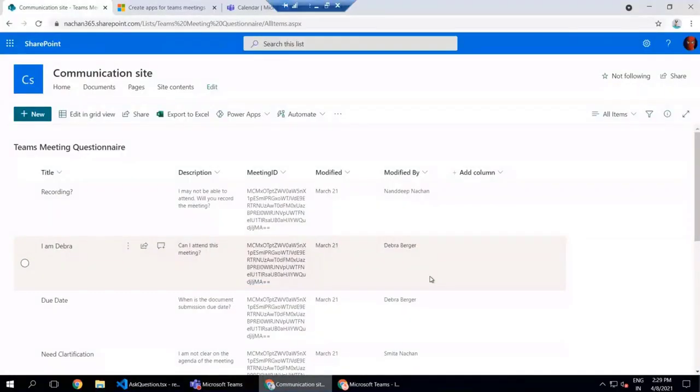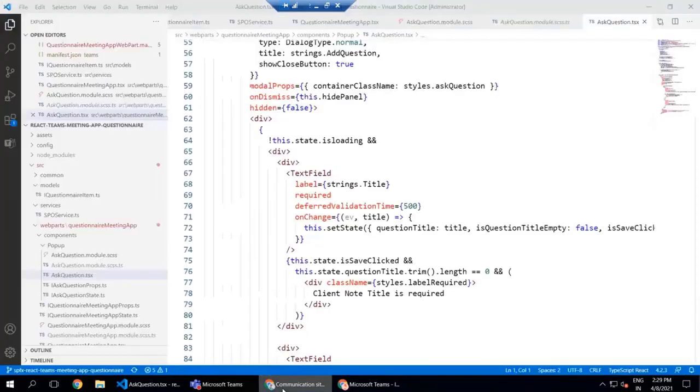For the deployment of this particular solution, it has two things. First, we need to deploy this solution to SharePoint. So we can bundle the solution using gulp bundle, package the solution using gulp package-solution, and then deploy that app .sppkg file to the SharePoint tenant app catalog. And while deploying, we should make sure that this solution will be available to all of the sites in the organization.